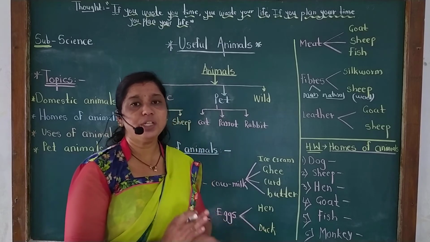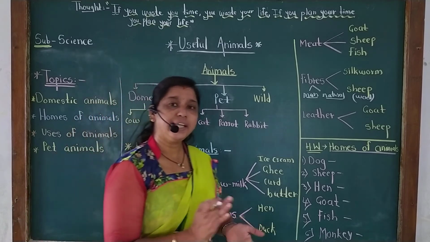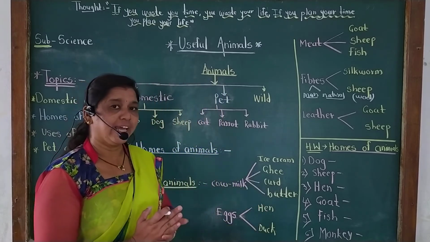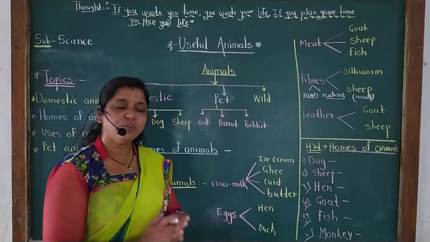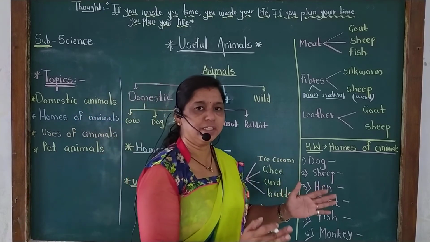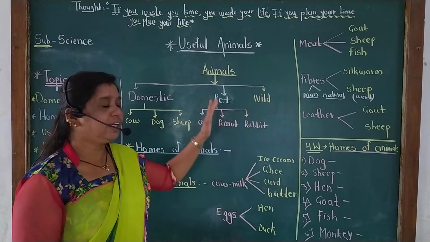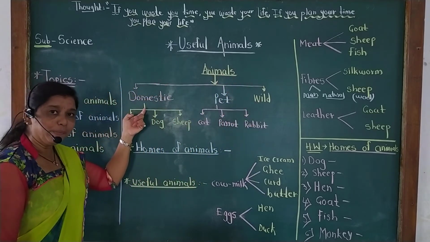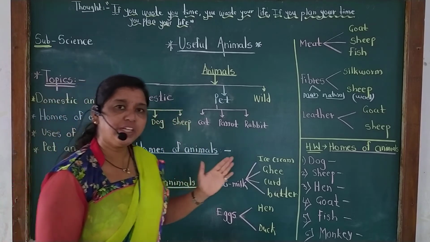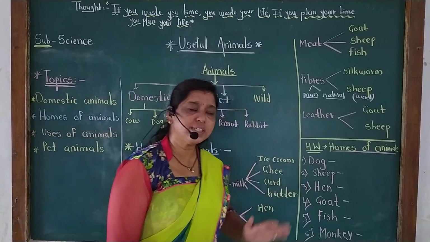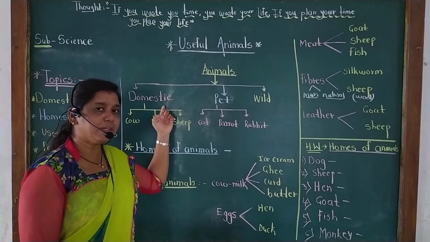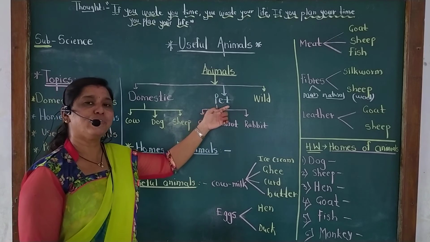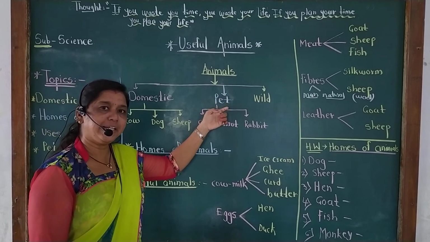Not only these, but there are different types of animals which are used to carry loads. Which animals are used for carrying loads? You know that camel, donkey, ox, these animals are used to carry loads. They carry the load from one place to another place. So all of you understood, I think. For remembering again, what are domestic animals? Animals which live in our home, which are very useful to us, are called domestic animals. Animals which we keep in our homes, but they are just our friends, are called pet animals.